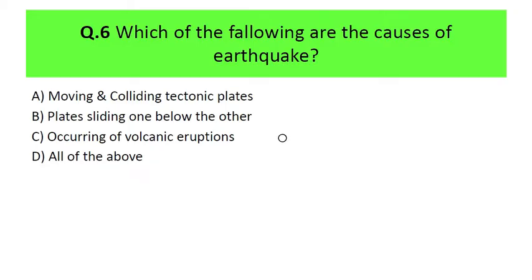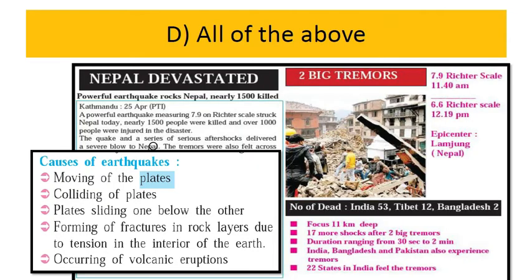The next question is: which of the following are the causes of earthquake? The first one is moving and colliding tectonic plates. Yes, it is a cause of earthquake. Then plates sliding one below the other, again it is the right answer. And occurring of volcanic eruption, definitely, because of eruption there is a vibration in the earth crust, and because of this there is a high chance of the occurrence of earthquake. So all of the above is the correct answer for this particular question.